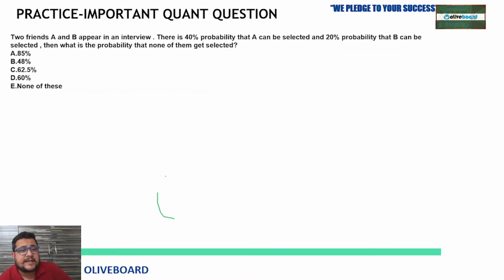Let's move on to the next one now. Probability based question is here. Simpler one. You can solve it if you have an idea about probability. It's all about something happening or not happening. Two chances are there. So solve it. I'm giving you enough time for this.